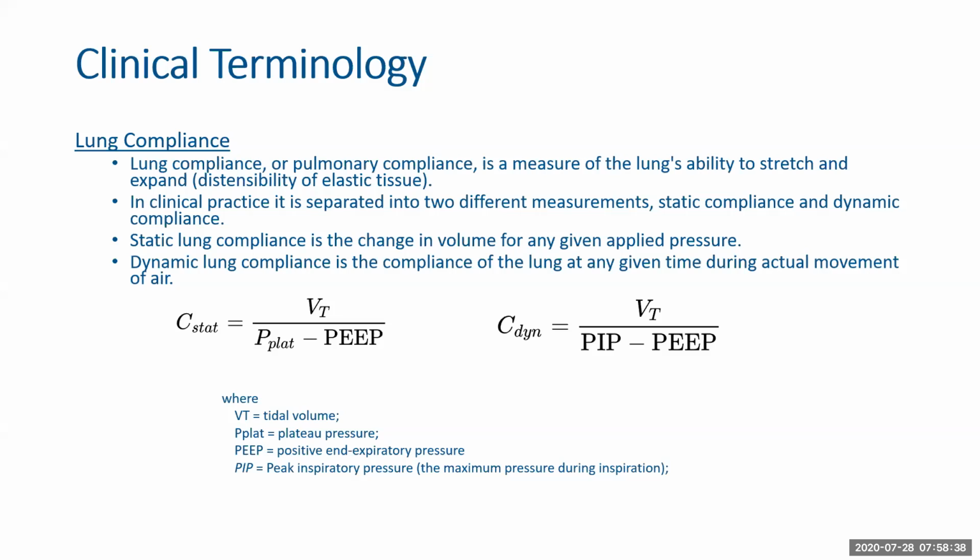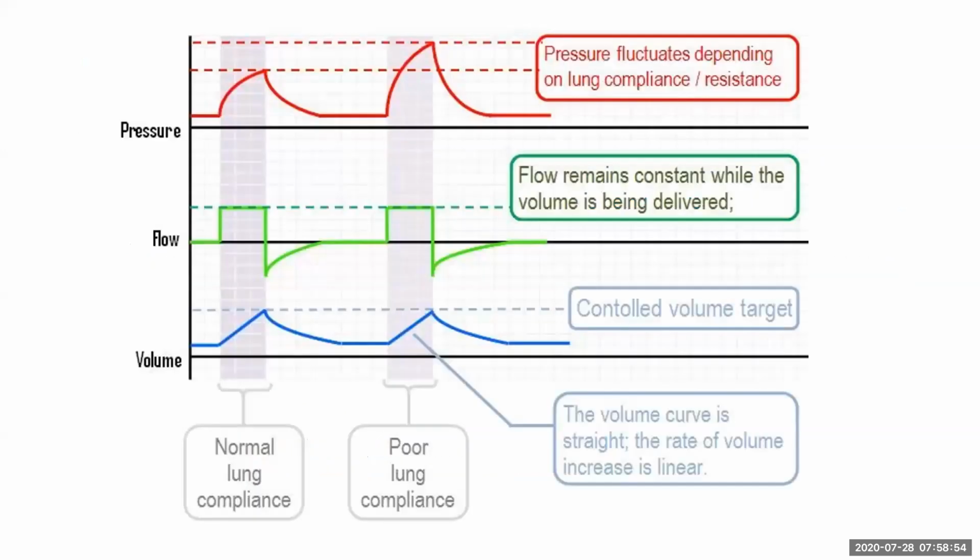But considering that we have to understand the condition of the patient rather than the resistance that can come from the breathing circuit, suppose you add filters into it, static compliance can be a better marker for the patient's condition. This is a graph to let you understand how static compliance affects a patient.